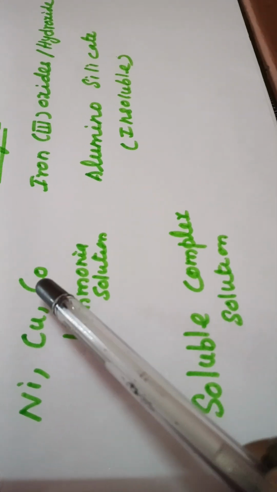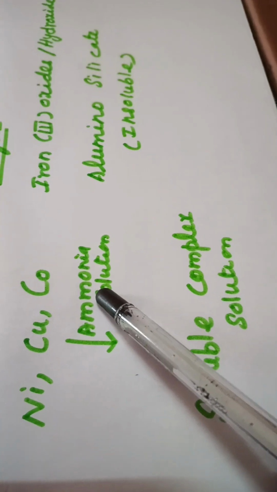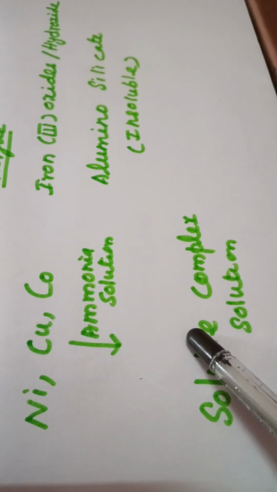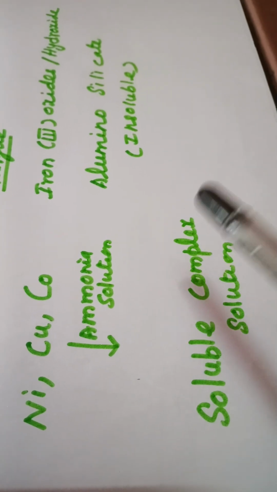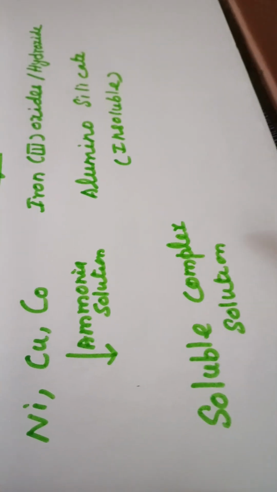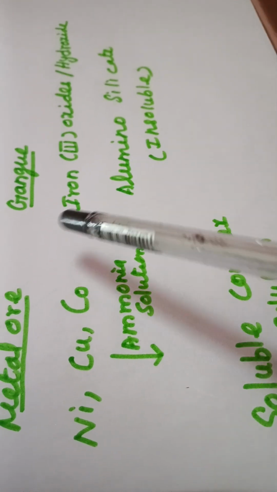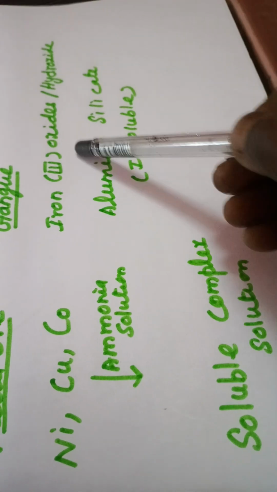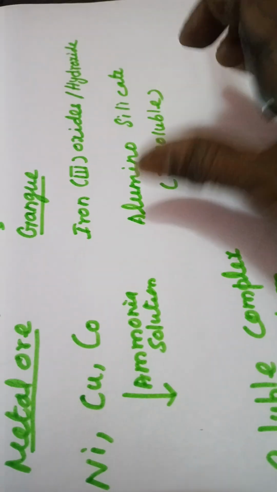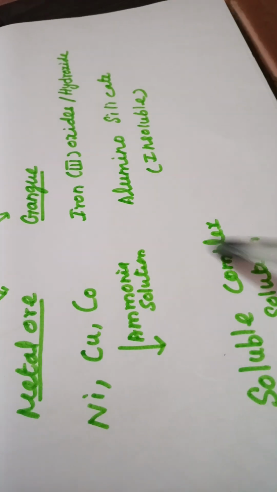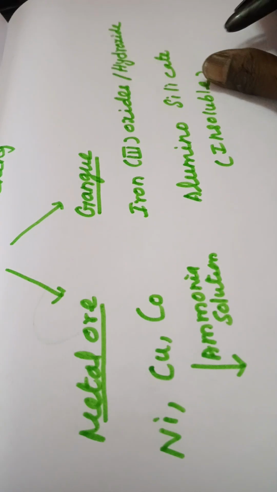If you take cobalt ore and treat it with ammonia solution, you will get a soluble cobalt ammonia complex in solution form. What is the insoluble part obtained here? Iron(III) oxide or iron(III) hydroxide and aluminosilicate. They are all insoluble. The principle here is that this part is soluble and these are all insoluble.